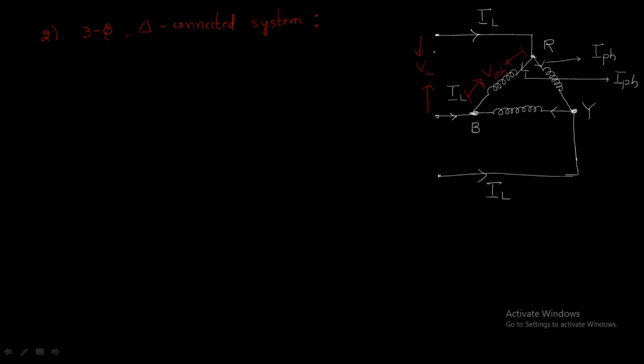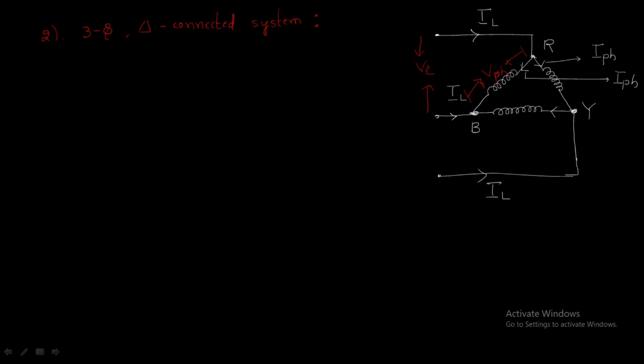The voltage applied between two phases is the line voltage, and across a phase is known as the phase voltage. The current flowing from the outside point is known as the line current. The inner currents are nothing but the phase currents.